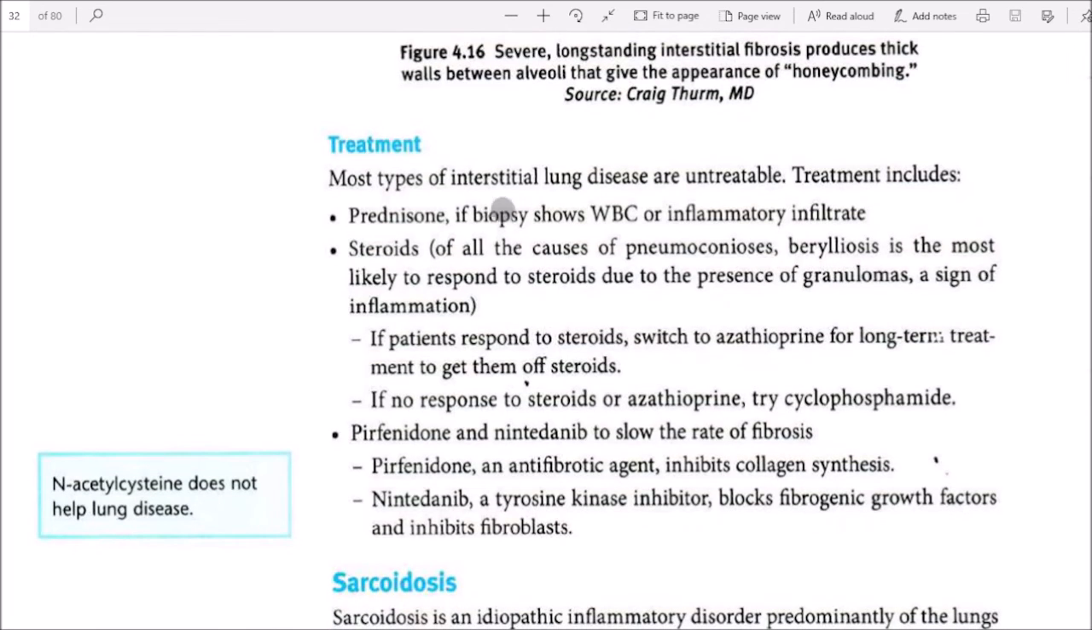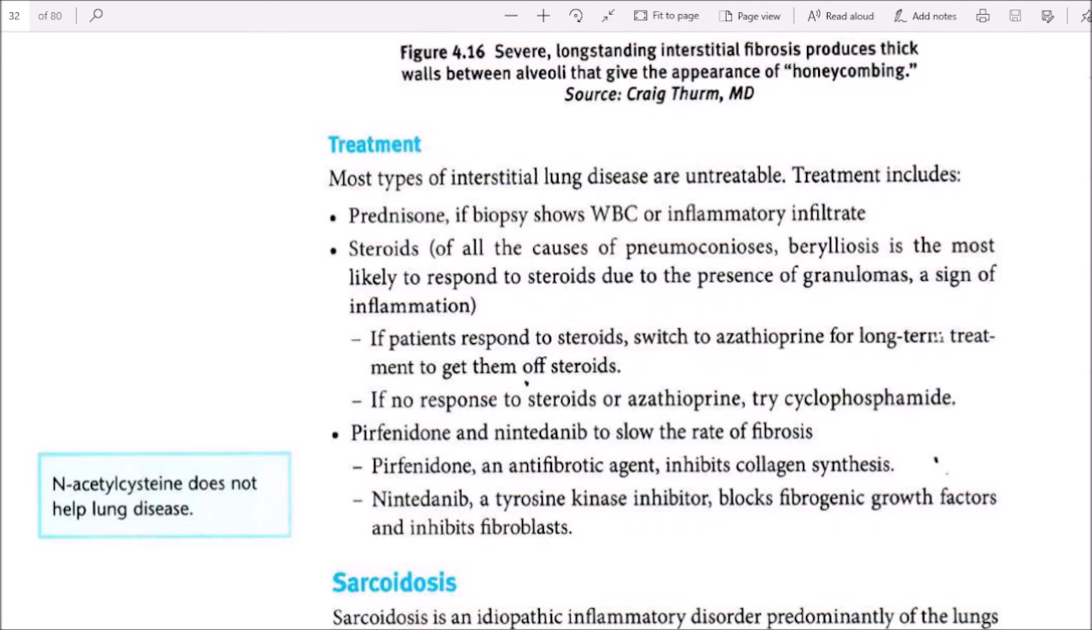Treatment: most types of interstitial lung disease are treatable. Treatment includes prednisone if a biopsy shows WBC or inflammatory infiltrate. Of all the causes of pneumoconiosis, berylliosis is the most likely to respond to steroids due to the presence of granulomas, a sign of inflammation. If patients respond to steroids, switch to azathioprine for long-term treatment to get them off steroids.